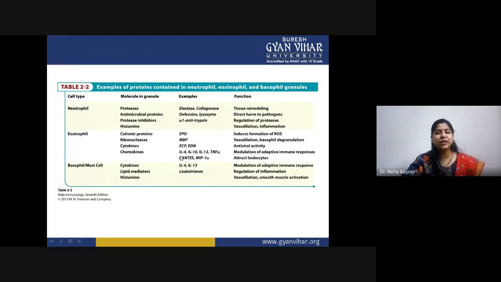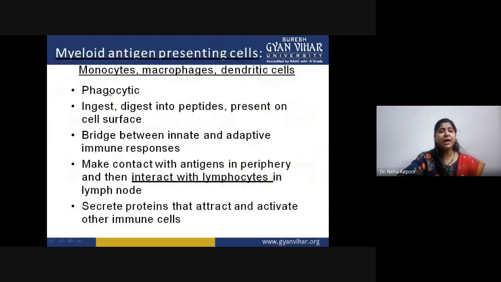And all of these are basically showing different kinds of responses by bringing about vasodilation, initiating the inflammatory response, smooth muscle contraction, antiviral activity, and attracting leukocytes to the site of infection. Now, the point is this myeloid antigen presenting cell, that means monocytes, macrophages, and dendritic cells, from which they are arising, they are phagocytic in nature because the main function is ingestion of foreign molecules, digestion into peptides, and then they present those peptides onto the cell surface.